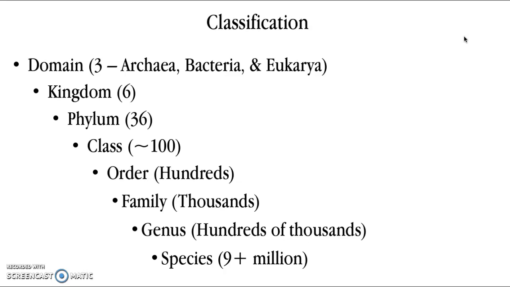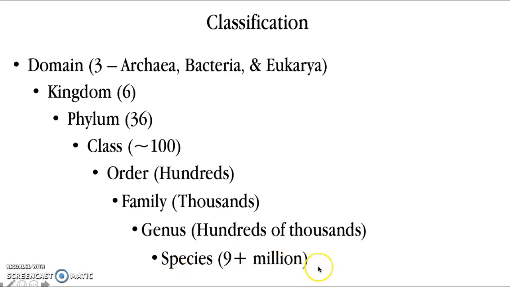Think about our planet in general. We have one planet. Then we could possibly look at the landmass and look at the 7 different continents. So we went from one planet to 7 continents. And now maybe we break those continents up into countries. And now we have hundreds of countries. We then could break those countries up into states, cities, towns, villages, those types of things. You're becoming more and more exclusive. And that's the same thing that we do with this classification system. As we start from domain all the way down to species, we become more and more exclusive.